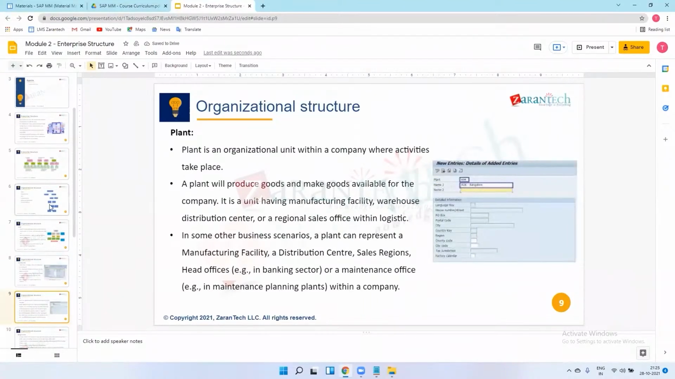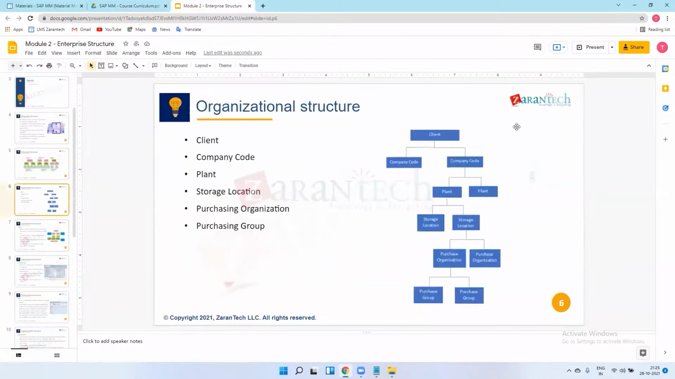So plant. This is an organizational unit within a company where activity takes place. If there is a plant, this plant must be created in a company code only. Without company code, we don't create the plant. Okay. So if there is a plant, then company code is a must for this plant. So when I create this plant in the system, at that time I will explain this again. Let's say this is the company code. Okay, so in the company code there are two plants here.